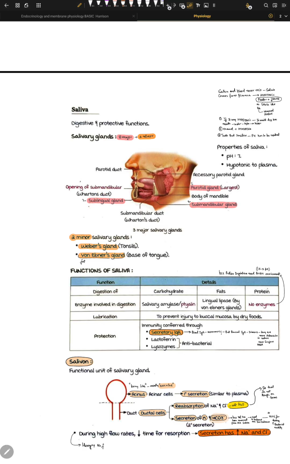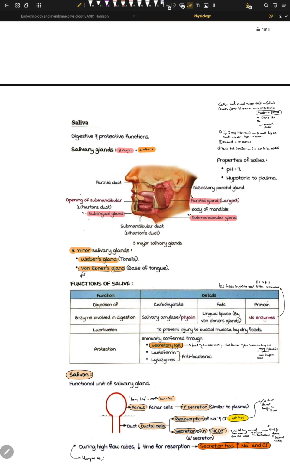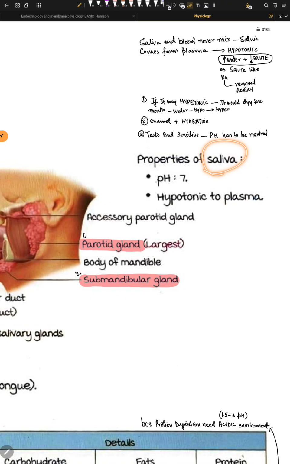Okay, so a little bit about the pH and the quality of saliva. The property of saliva is that its pH is neutral, around 7. I'll tell you why it's around 7. And it's hypotonic to plasma. Hypotonic means it has fewer particles inside in comparison with plasma. Plasma, for example, has around 300 particles, and saliva has only around 20 or maybe 100. I don't know right now.